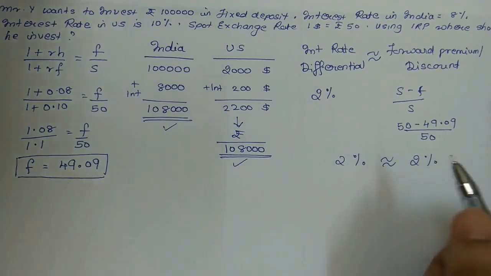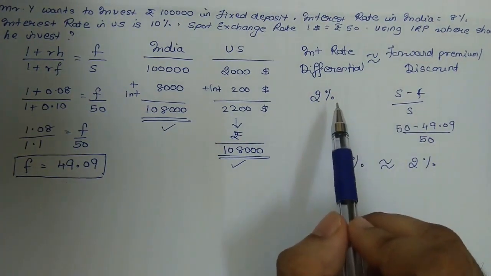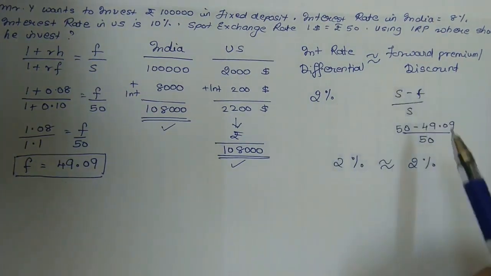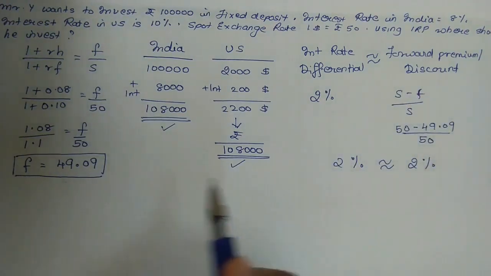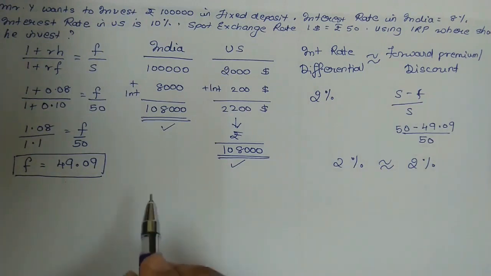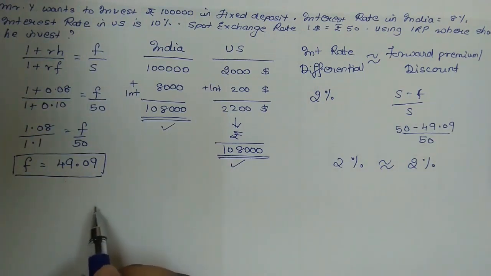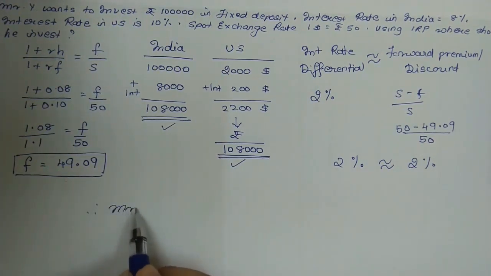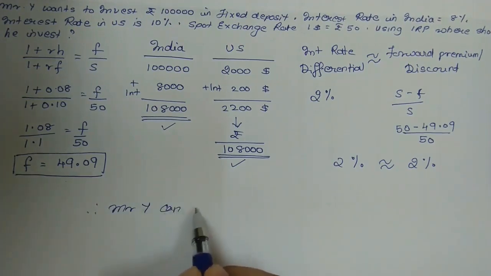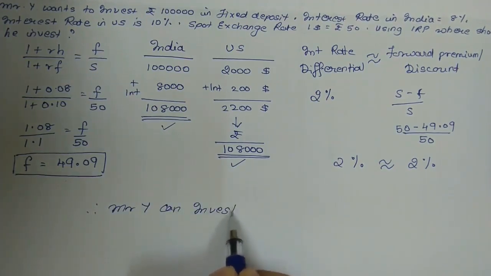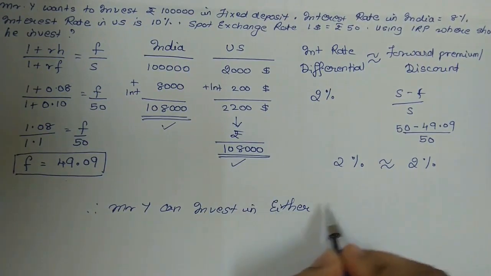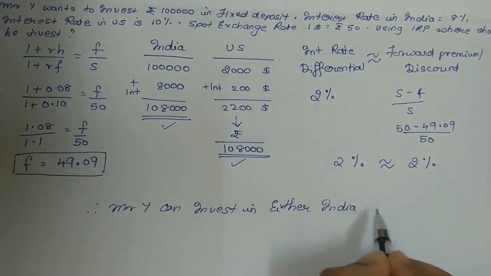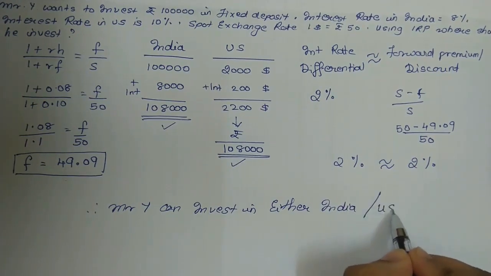So here in this case again the interest rate differential would have been approximately equal to the forward discount rate. Hence the interest rate parity theory states true. Thus Mr. Y can invest in either India or US.